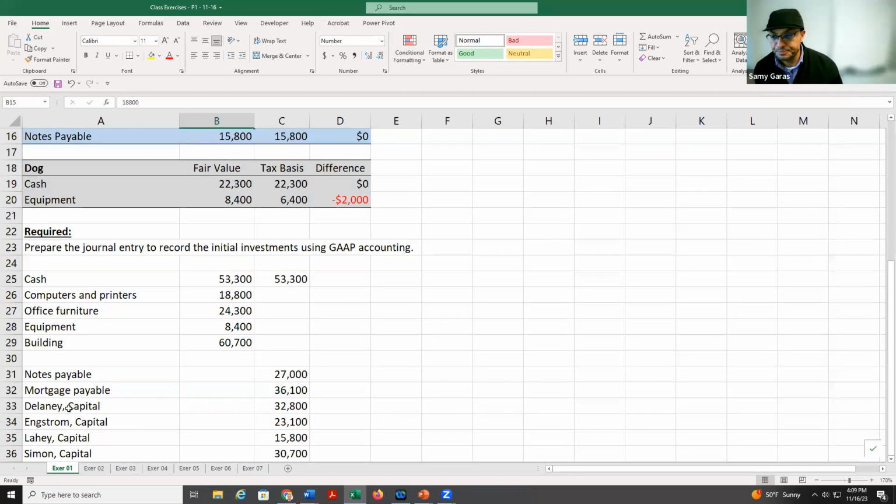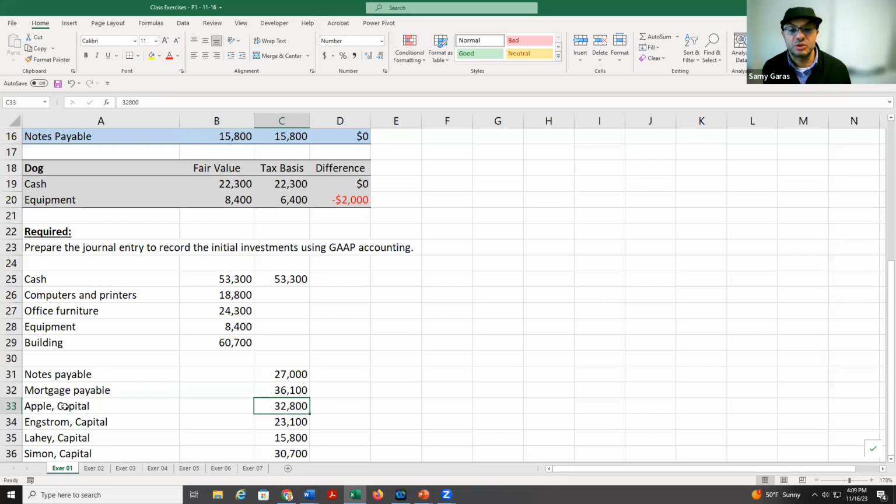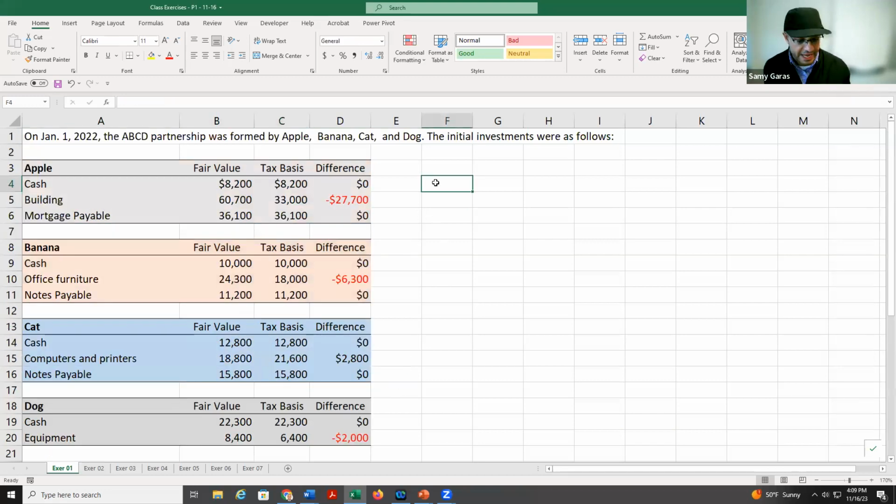The last one, I'm sorry, it should be like Apple, Banana, Cat, and Dog. So these names I had by mistake, but here we go. And we try to find the partner capital. So the name should be Apple capital. Okay. How do we get the 32,800? We add the assets minus the liabilities, and we get 32,800.